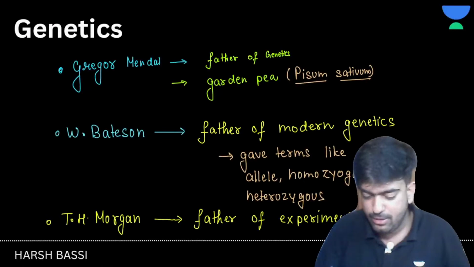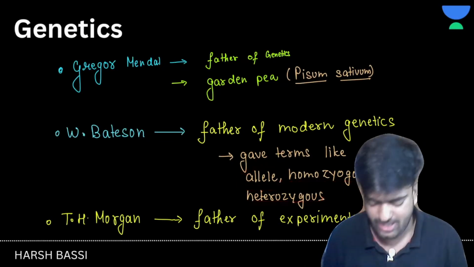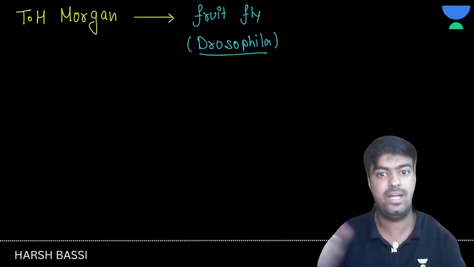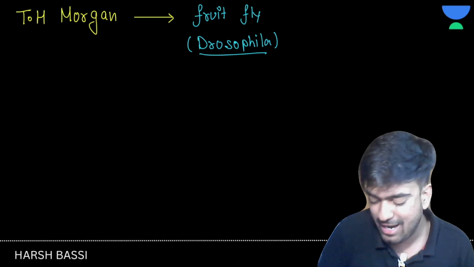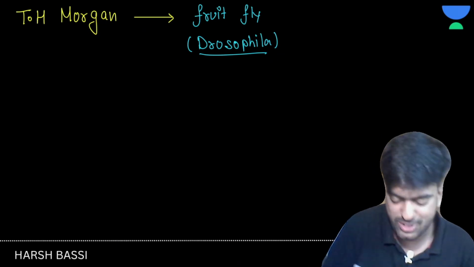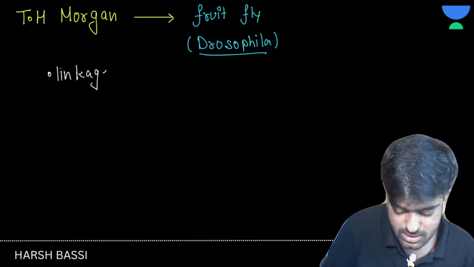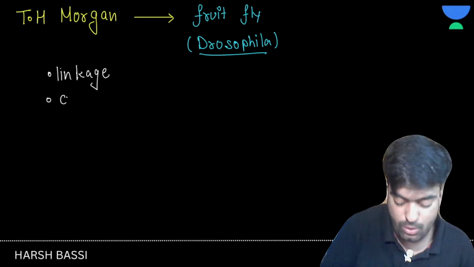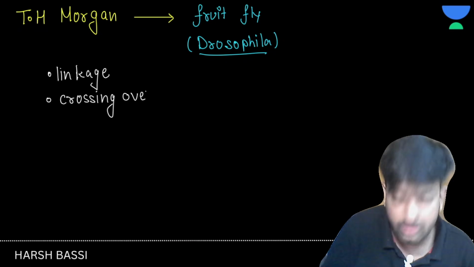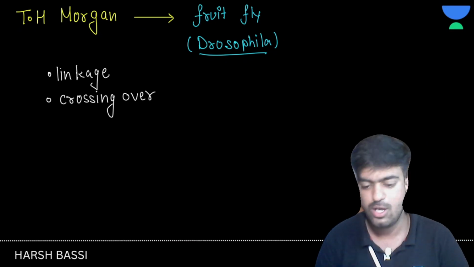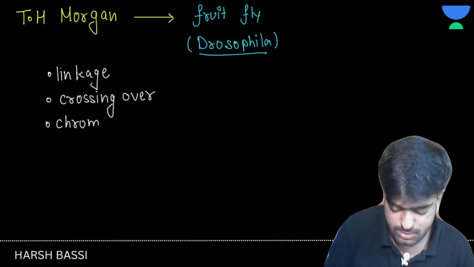He gave more confusing terms. We had a scientist who gave homozygous, heterozygous, allele, a mini heart attack, right? But T.H. Morgan gave a big heart attack, and he gave some more confusing terms which you have to learn because questions will come in NEET. The terms were linkage and crossing over. All these concepts were given by T.H. Morgan, and chromosomal mapping was also given by him.